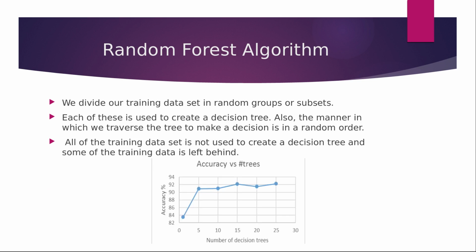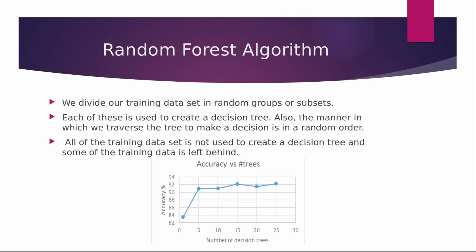We divide a training dataset in random groups or subsets. Each of these is used to create a decision tree. Also, the manner in which we traverse the tree to make a decision is in a random order. All of the training dataset is not used to create a decision tree and some of the training data is left behind. Here you can see a graph between the number of decision trees that we have taken in the algorithm and the accuracy. We can see that the accuracy increases as we increase the number of decision trees.